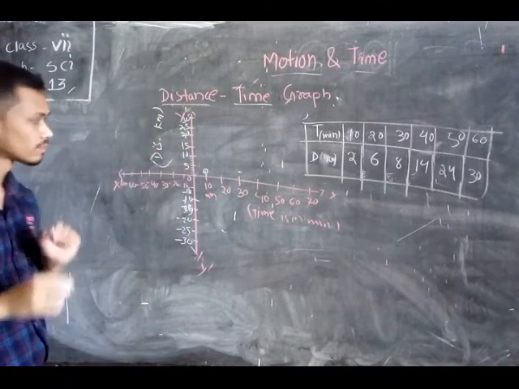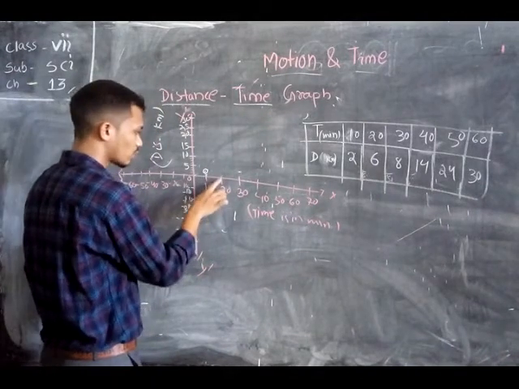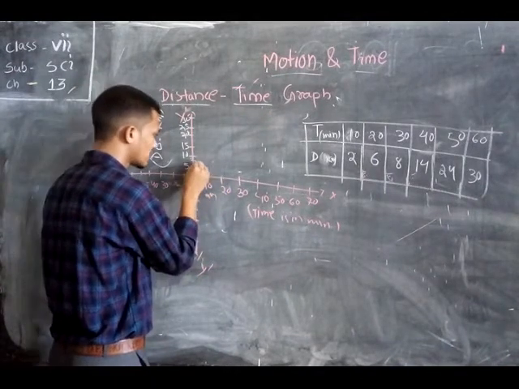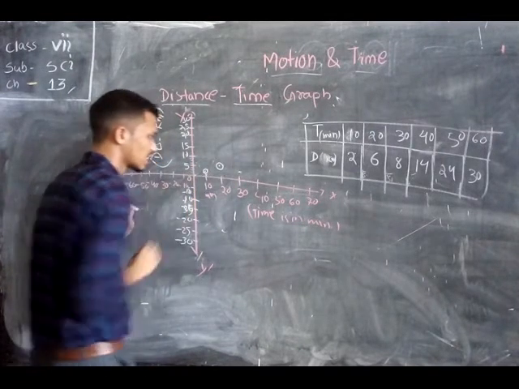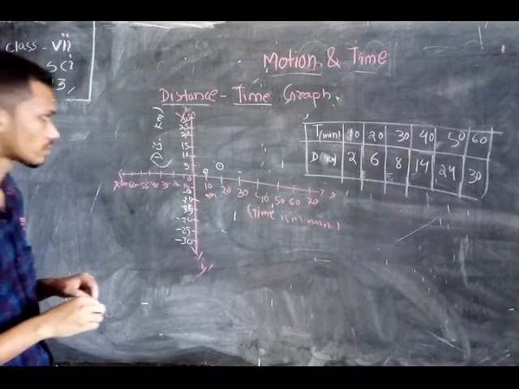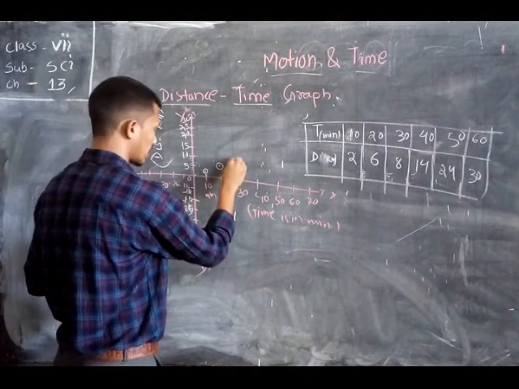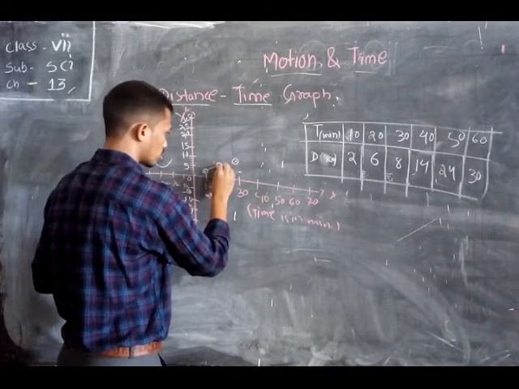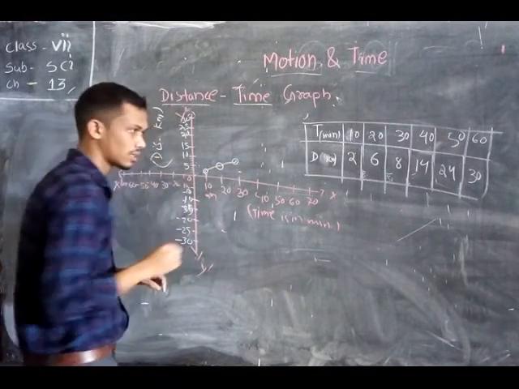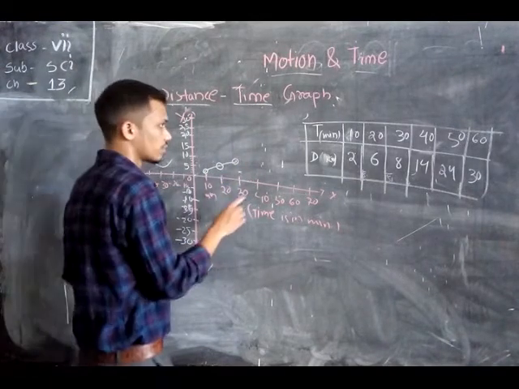Okay, students. Next, 20 and 6. On the x-axis we take 20 and on the y-axis we take 6. Here is your 20, 6. And then 30, 8. Then 40, 14.